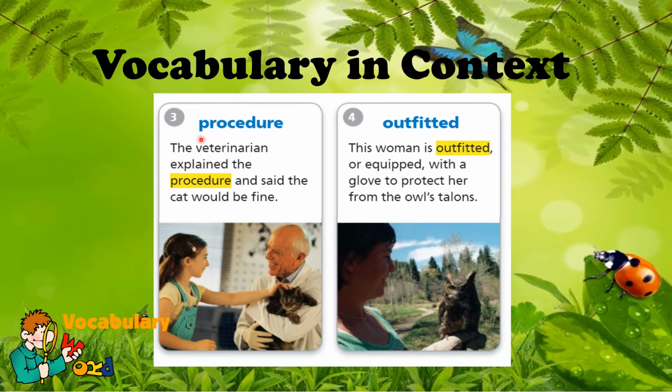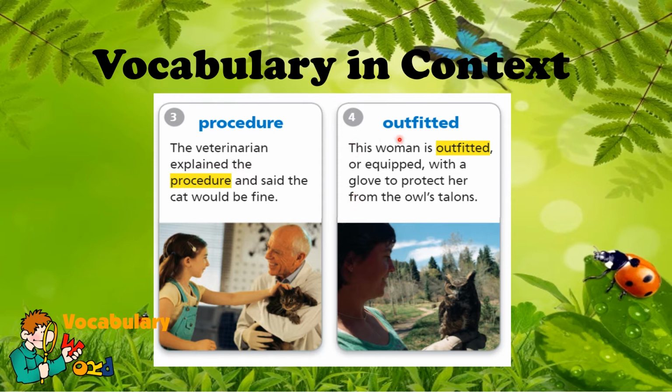Number 3, procedure. The veterinarian explained the procedure and said the cat would be fine. So what is the meaning of procedure in here? It's something that's done by a doctor, like a veterinarian who's a doctor for animals, right? But it can also be done by anyone who's following a step-by-step process. So procedure in this sentence means a method or a system of doing something. So in this case, because the cat underwent a procedure, it may be that the cat underwent surgery or the veterinarian did something to heal the cat because it is sick.